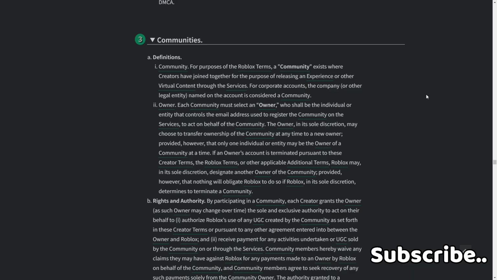If an owner account is terminated pursuant to these creator terms, the Roblox terms, or other applicable additional terms, Roblox may, in its sole discretion, designate another owner of the community, provided, however, that nothing will obligate Roblox to do so. If Roblox, in its sole discretion, determines to terminate a community.